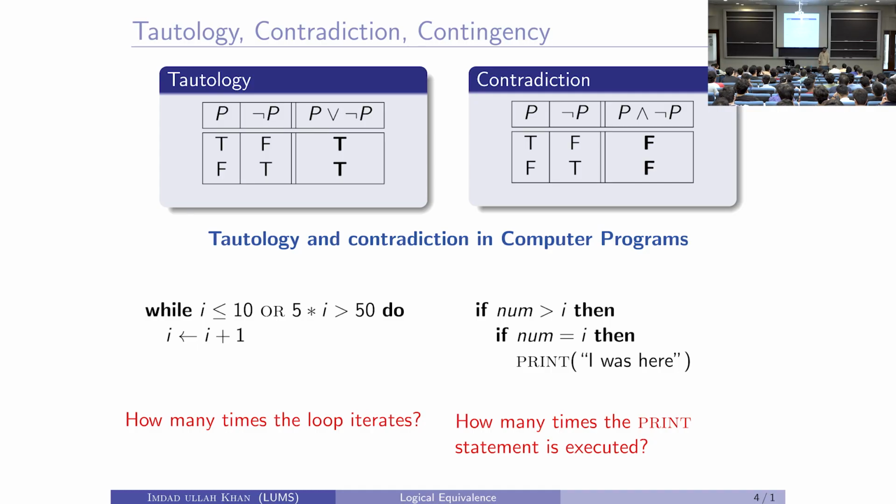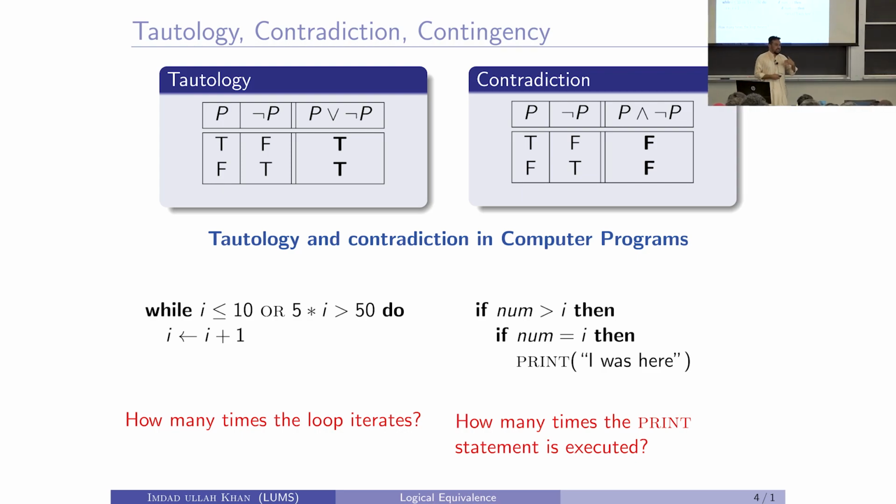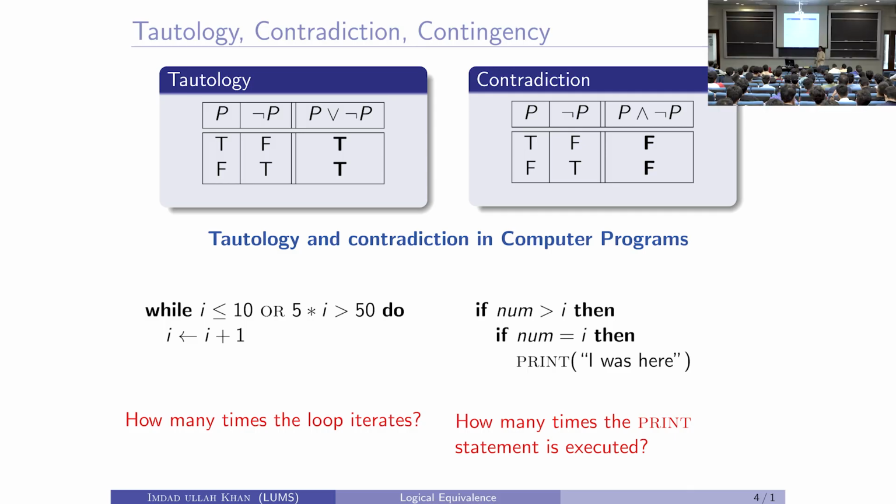Num greater than i, its negation is num less than or equal to i, not num equal to i. Because if num is less than i, suppose i is 10 and num is 7, then both of them are simultaneously false. That is why they are not negations of each other. Anyway, this statement will not be executed because the condition makes a contradiction. It is always false, the compound condition is always false.